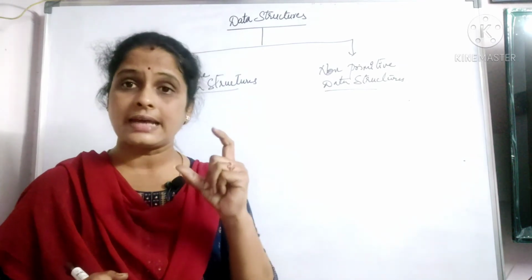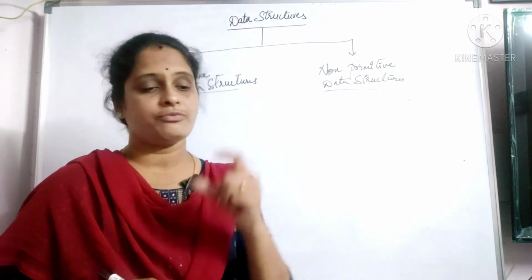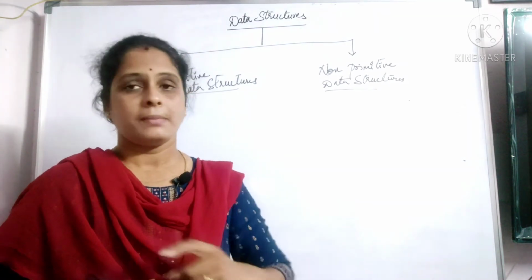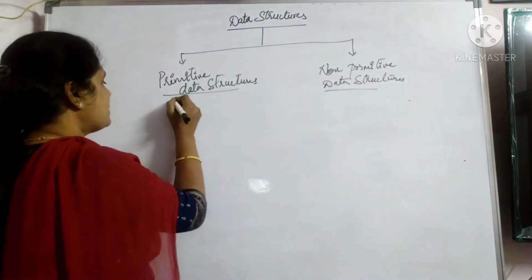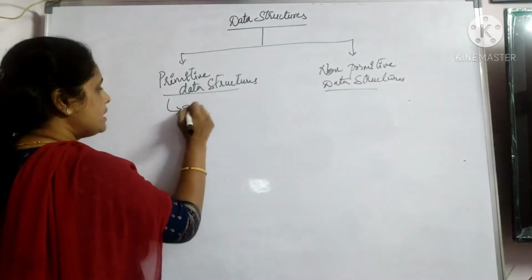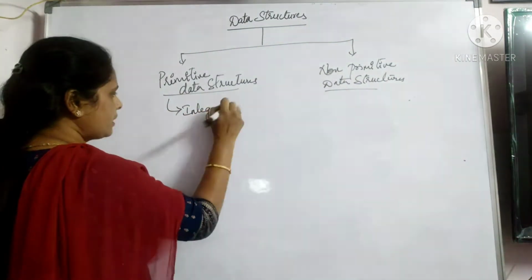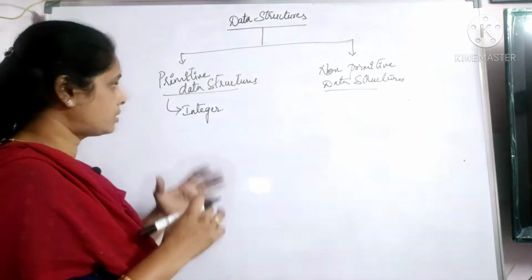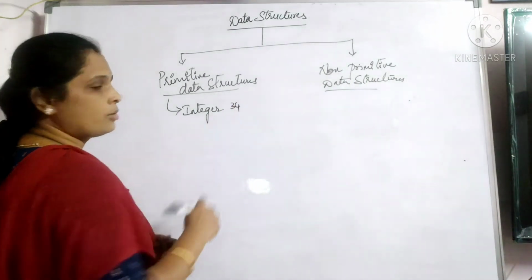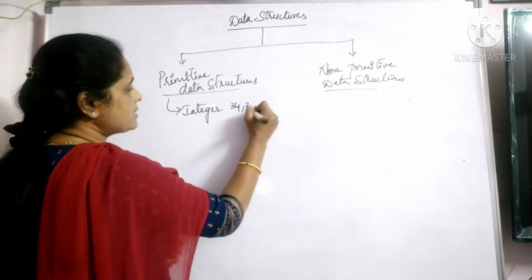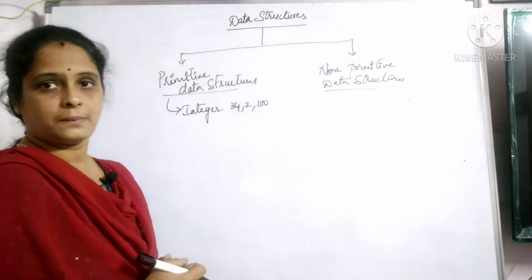Now this single data element may be an integer data type, a floating point data type, or a character data type. So a primitive data type may be an integer data type or integer data structure. I can give you an example. Suppose 34 is an integer, 2 is an integer, 100 is an integer, right?